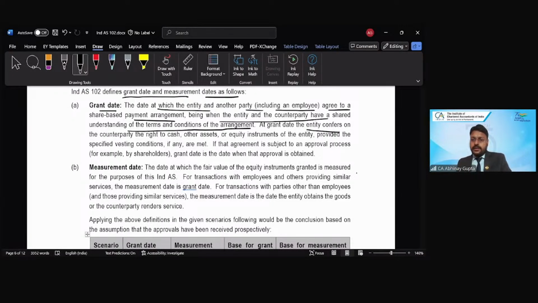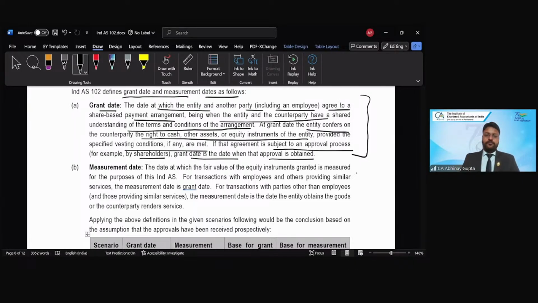At the grant date, the entity confers on the counterparty the right to cash or other assets or instruments of the entity, provided the specified vesting conditions, if any, are met. If that agreement is subject to an approval process, for example by the shareholders, the grant date will be the date when the approval is obtained, right? So this is the definition given by the standard.